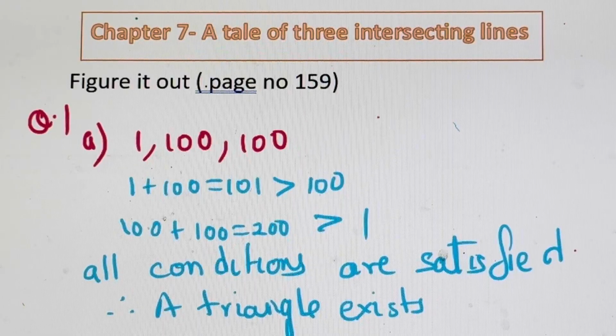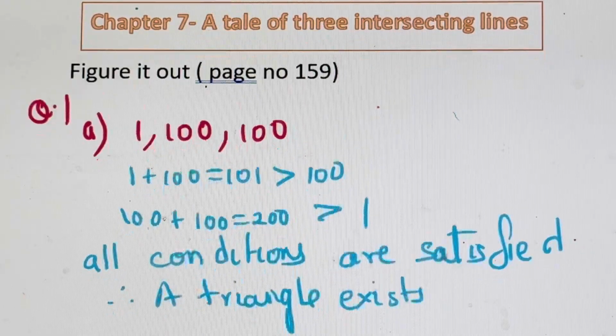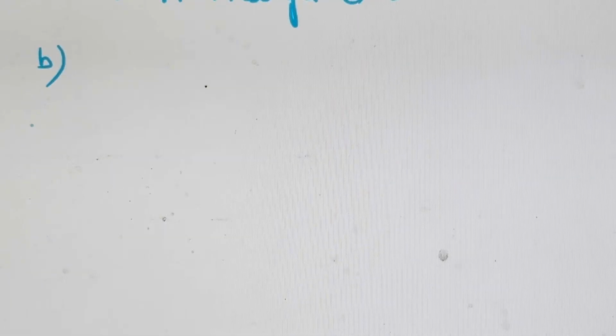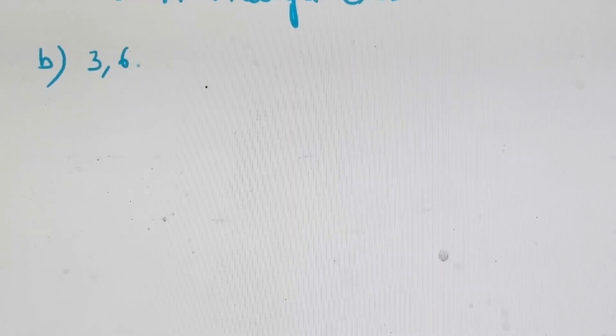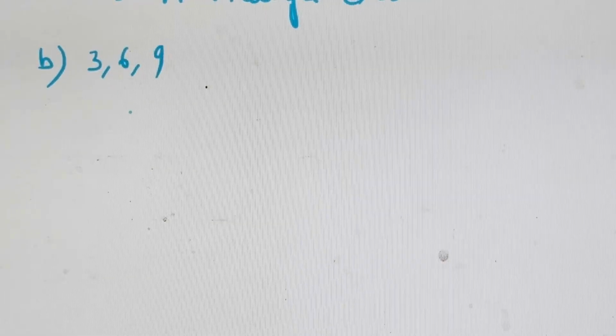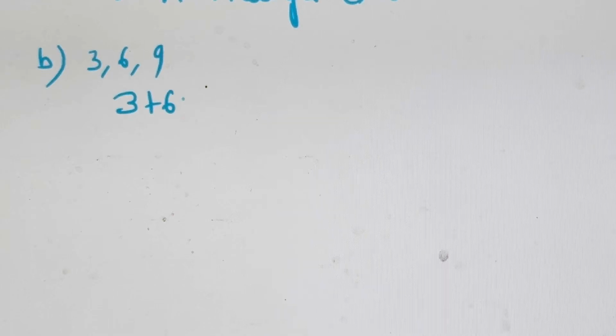Okay. Now we do question number B. In B, the sides are given as 3, 6 and 9. Right, so now we take the same triangle inequality. 3 plus 6 is 9, which is equal to 9. Now this is not greater. So if it is equal, if it is not greater, then also it does not satisfy the triangle inequality.